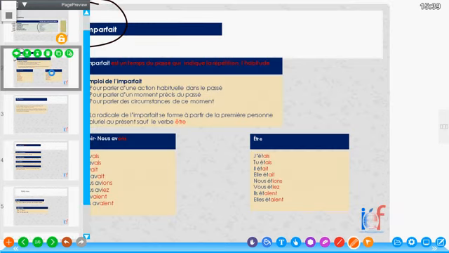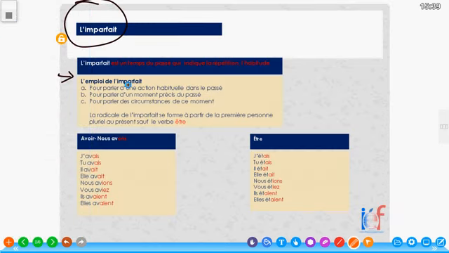Regardez. Pour parler d'un moment précis du passé, of course, it's still about past tense. The imperfect is also used in the past tense to talk of a particular time in the past. And finally, pour parler des circonstances de ce moment. So when something happens in the past and then you want to give a description of how it happened and everything, the imperfect is what is used. You will get to know examples on this.